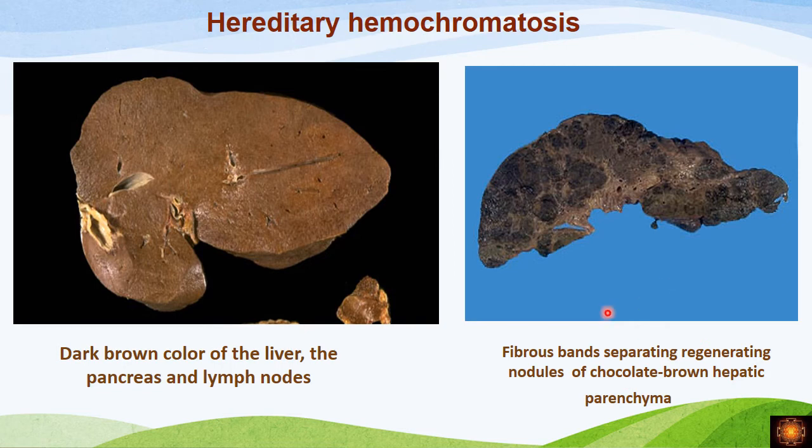Now this is a gross photograph. You can see it's chocolate brown in color in the initial stages, where you have the enlargement of the liver with rounded borders. Later we have the damage to the liver and we have the fibrosis. It becomes even black in color. You can see the nodules, and all these are the fibrous bands which are present in between the nodules. This is the end stage.